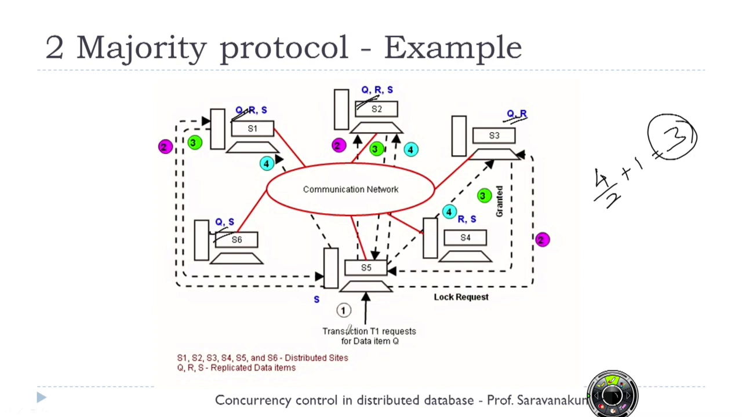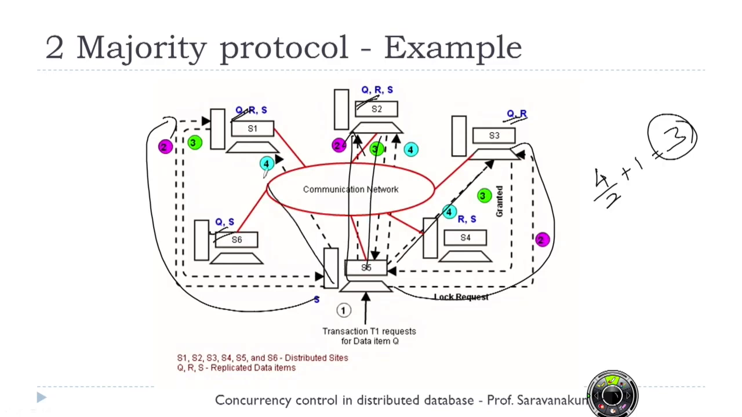For example, I am just sending a lock request to S3, a lock request to S1 and a lock request to S2. Suppose I am granted the lock from all these 3 sites, then I am good to go. I can proceed with my transactions. Once my transaction successfully completes, I am going to respond with an unlock message to all these sites.